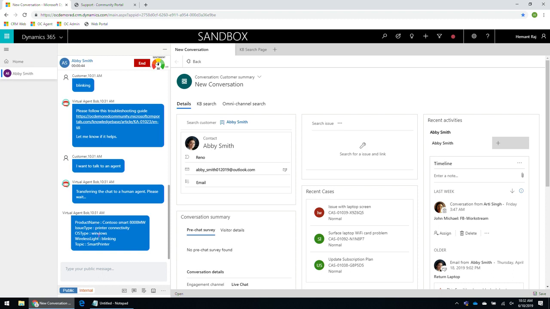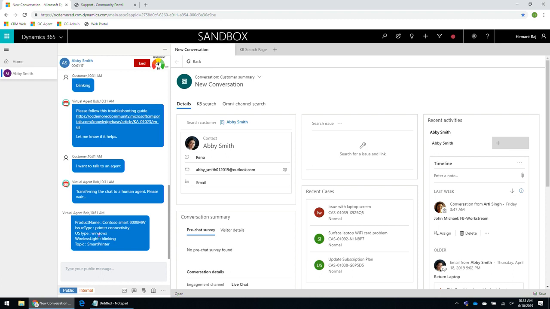So this is just one example that we are showing in this demo. The whole idea is transfer of context from the website to the bot and then to the agent who is addressing the customer or interacting with the customer. In this example, the bot was able to transfer all of the context based on the interaction to the live chat agent. It is possible to have any custom context also transferred to the live chat agent on the omni-channel side, and the bot can also pick up that context and act accordingly.